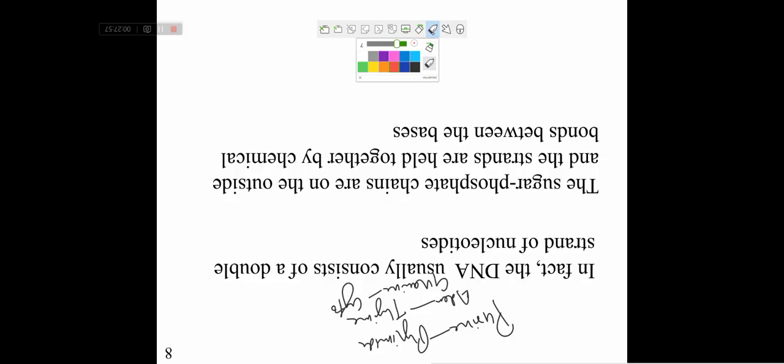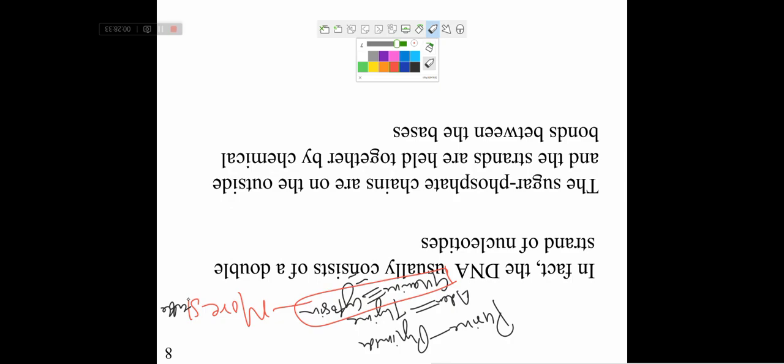Guanine is combined with cytosine. And when adenine combines with thymine, they form a double hydrogen bond. And when guanine combines with cytosine, they form a triple hydrogen bond. So guanine and cytosine are more stable compared to adenine and thymine. Okay. So this line is clear now.